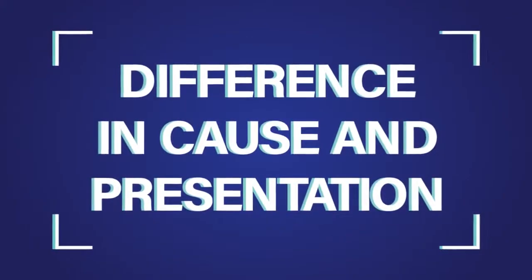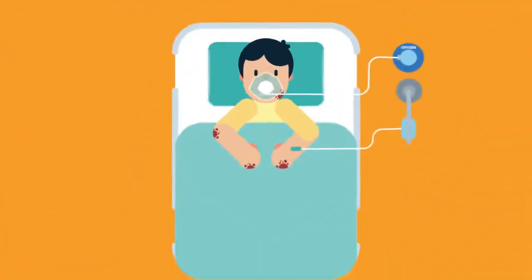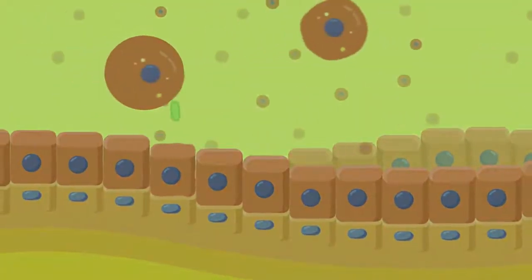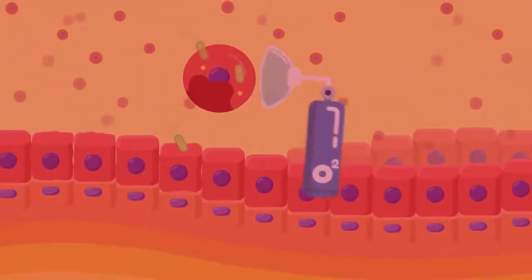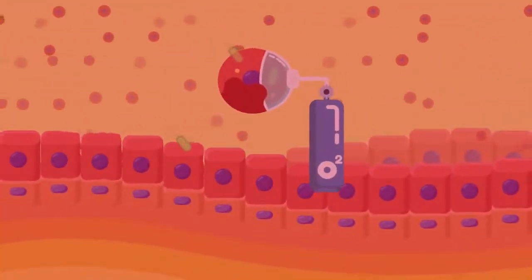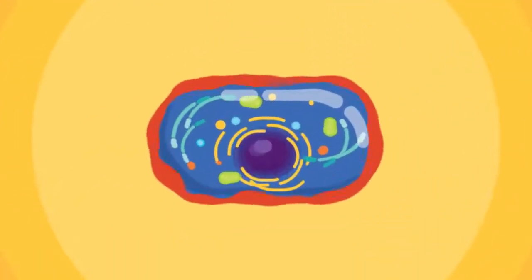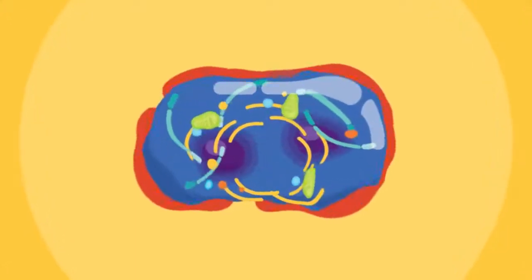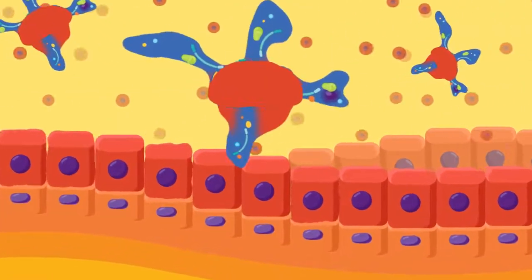Difference in cause and presentation. Necrosis is a pathological process which is detrimental to the body. It occurs when the cells are exposed to toxins or to extreme conditions, which could be anything from increased temperature to decreased oxygen levels, etc. These conditions lead to damage to the wall or membrane of the cell. An inability to maintain normal functioning in these conditions leads to an imbalance in the internal environment of the cell. This leads to inflammation and tissue damage, which leads to accumulation of cellular debris.